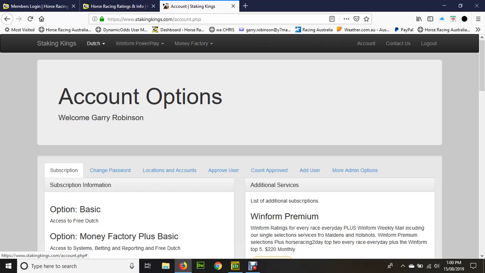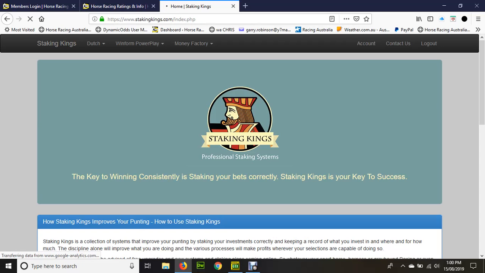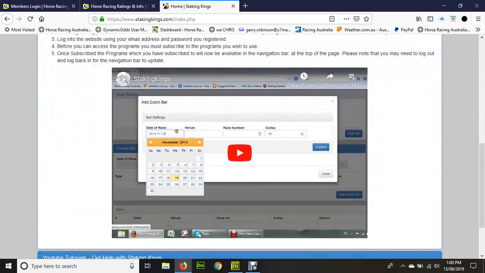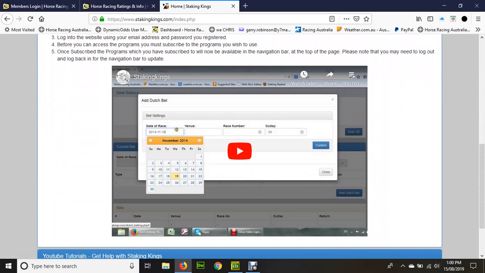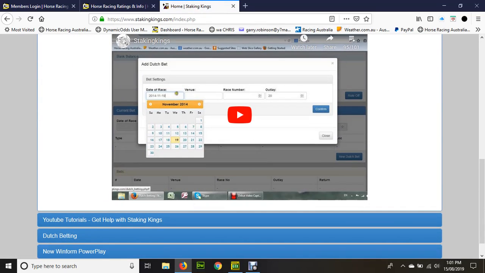What you can do when you go there, you can click on the Staking Kings logo, and it produces a number of videos for you that you can look at to see how the whole staking plan works, because staking is probably the most important thing.